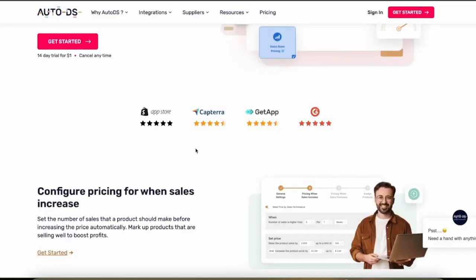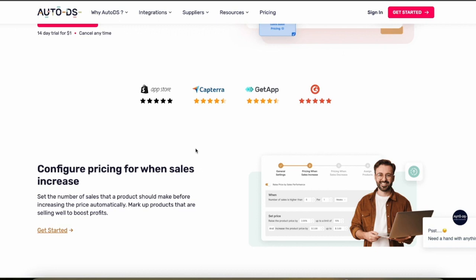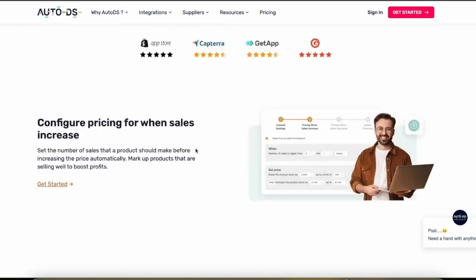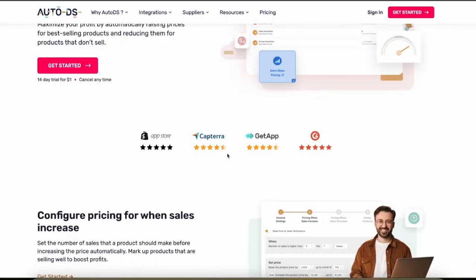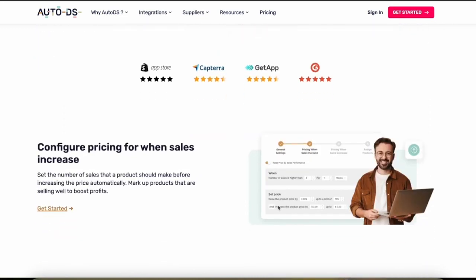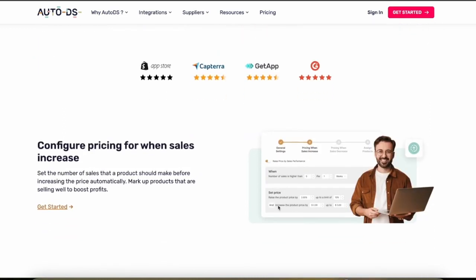AutoDS offers detailed analytics and customer reporting capabilities that are crucial for tracking business performance and for making informed decisions across multiple platforms. AutoDS has a modern, intuitive interface that is easy to navigate, making it accessible for both beginners and experienced users across different platforms.